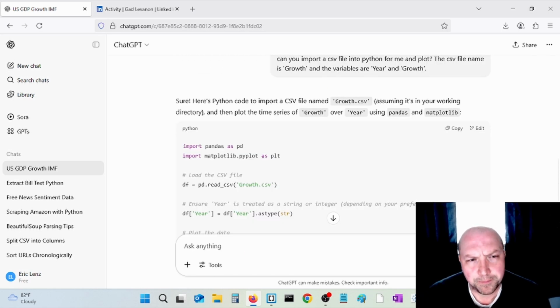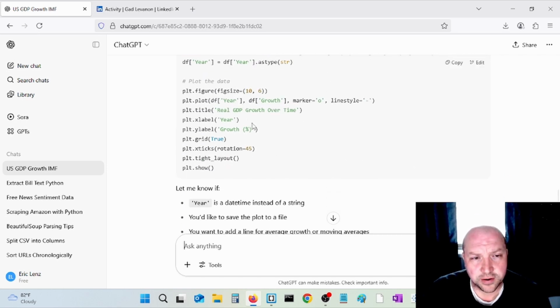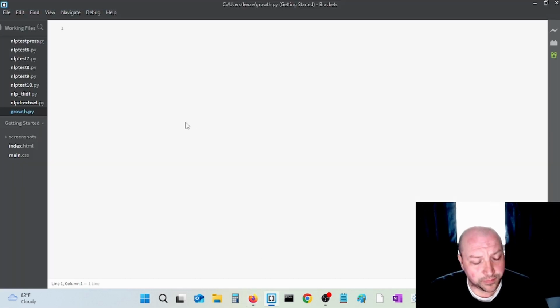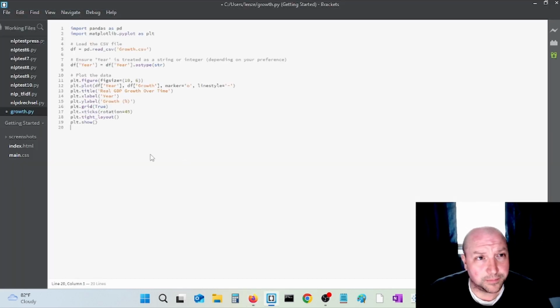ChatGPT is somewhat conversational in its response, but it does give you a nice code. So here's the code here in the window. I'm just going to hit copy, go back to my editor, and then Control V, and there we have it. The file name is growth, as I specified. Year is my date variable. Growth has the GDP growth values. Let's go ahead and Control S and save, then open the command prompt and run.